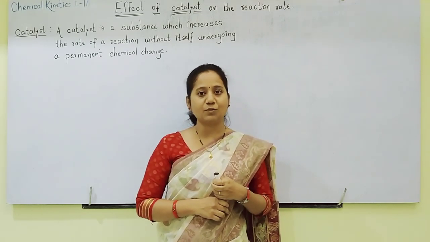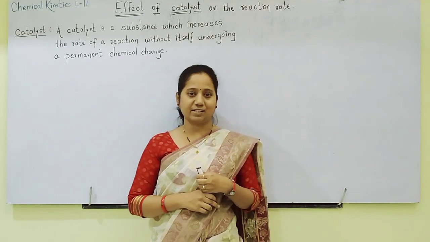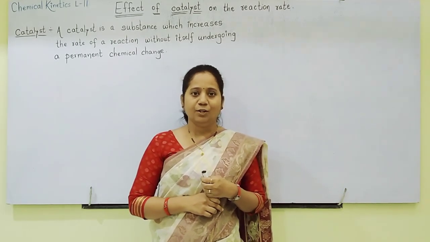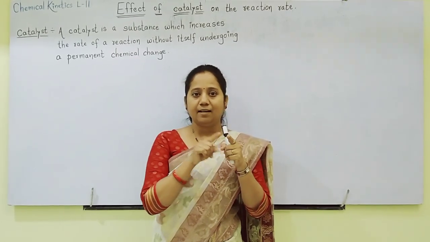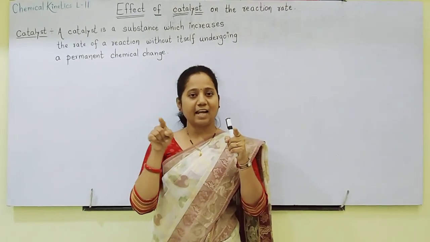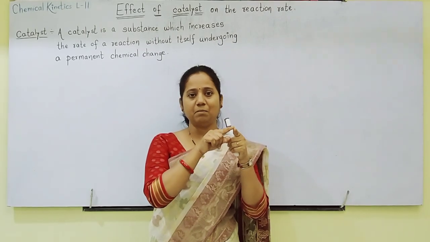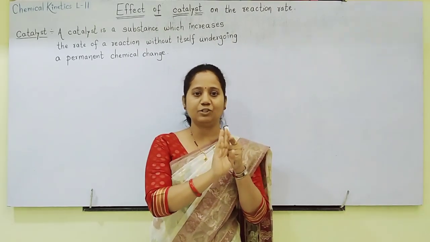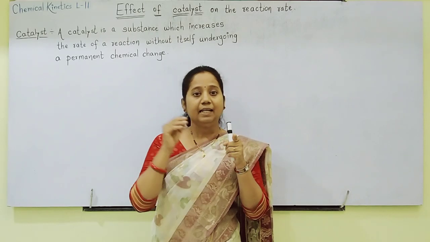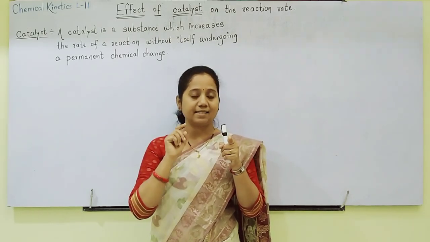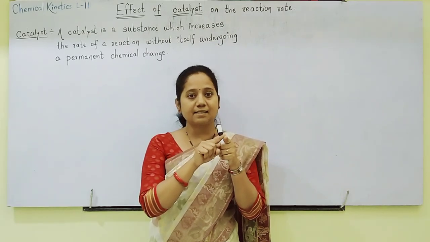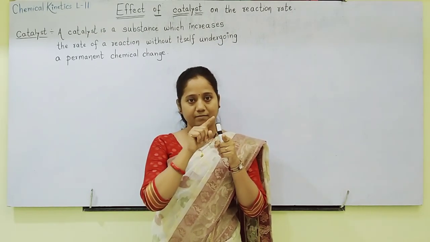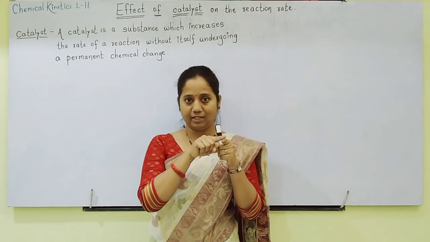So let us see this catalyst in detail. Already in first PUC you have seen how a catalyst works in the equilibrium lesson. So imagine that a reaction is taking place and that reaction is attaining equilibrium after 70% completion of the reaction. Then if we add a catalyst in this chemical reaction, this equilibrium state remains there only.